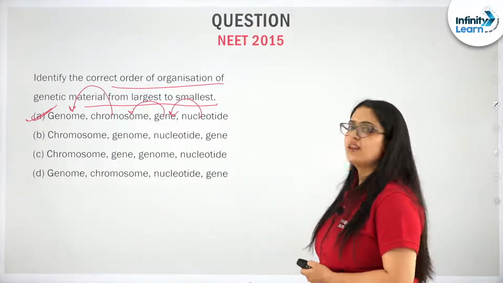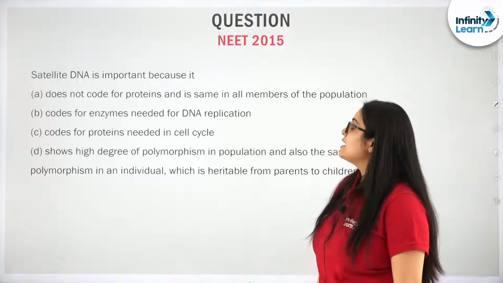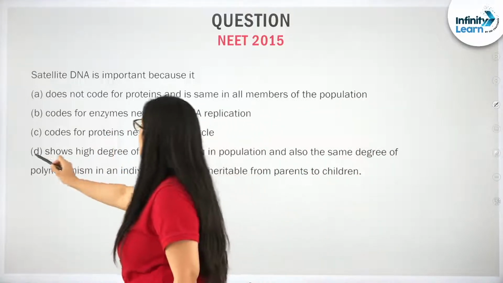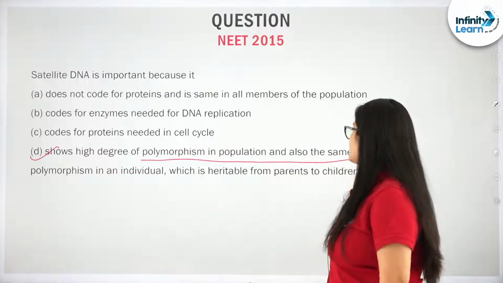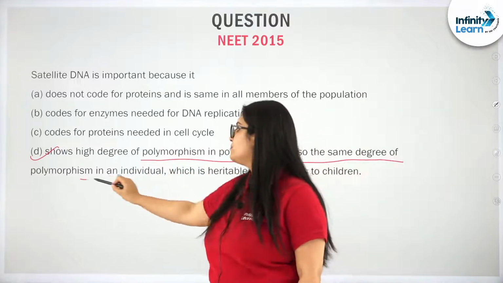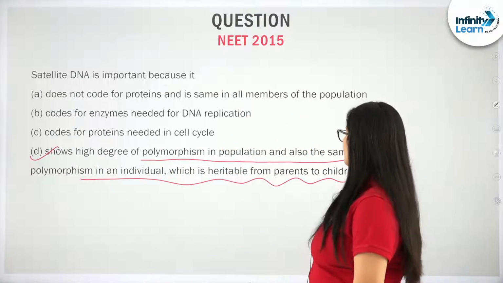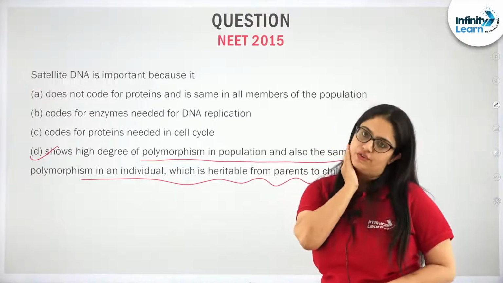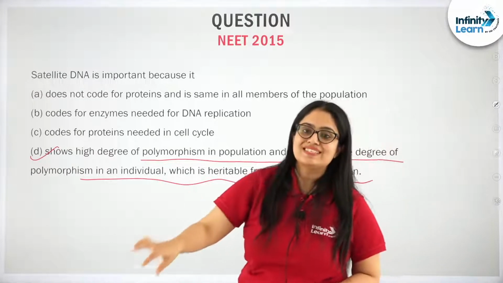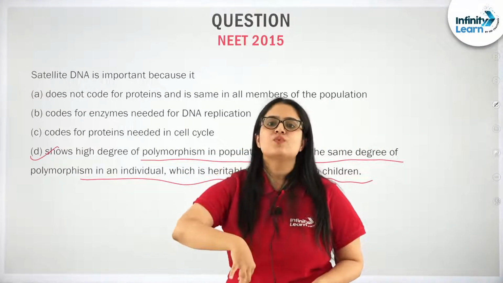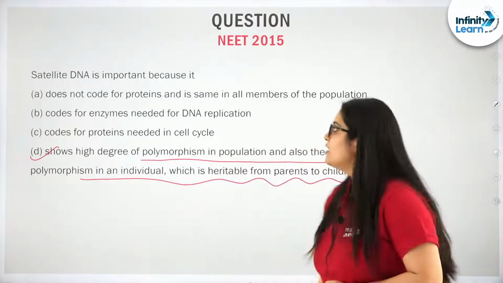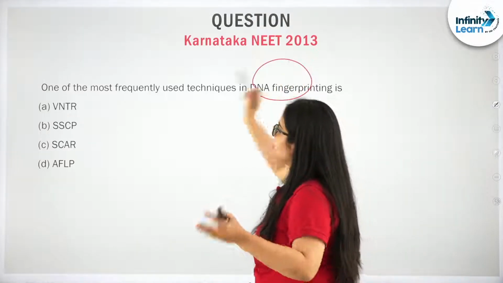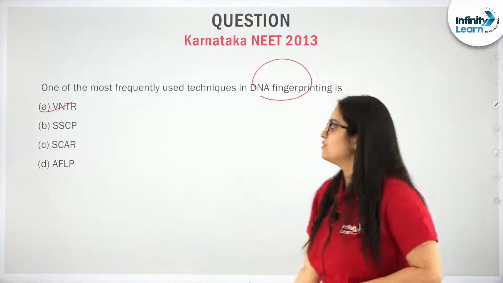Very simple question. Next, students, satellite DNA is important. Yes, satellite DNA is important because it shows a high degree of polymorphism in the population, and the same polymorphism is seen in an individual, inheritable from parents to children, and it helps in DNA fingerprinting, right? The same polymorphism will be seen in all the cells of the same individual but won't be the same in another one. And they are inheritable. One of the most frequently used techniques in DNA fingerprinting is VNTR, which we discussed in the previous one.